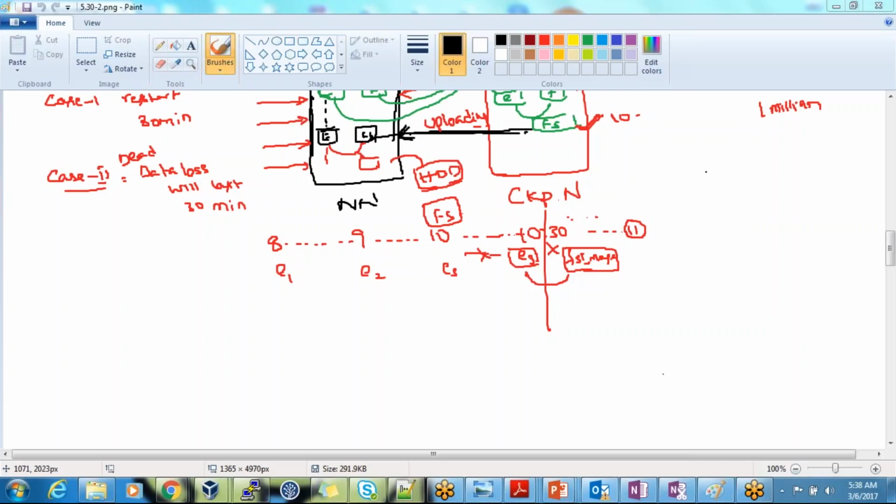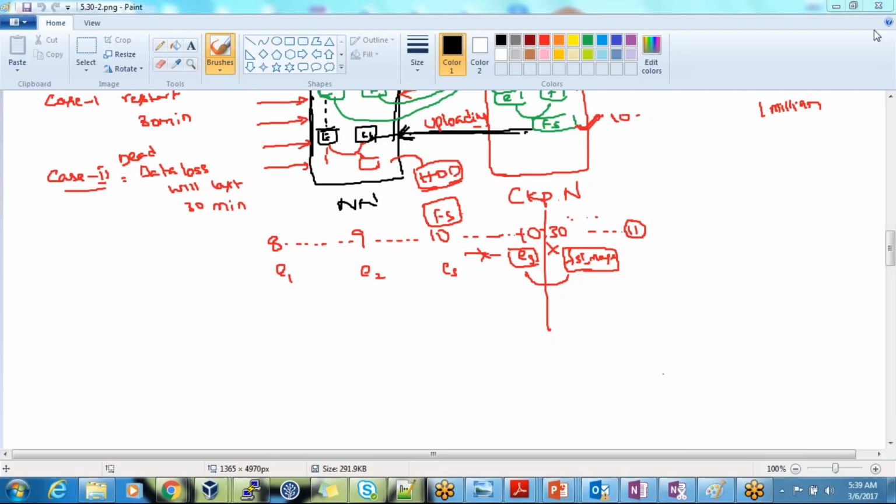Still it is taking some time for the restarting, and still we have a data loss. Yes or no, guys? Here your name node still has to take some time to merge edits with FSImage, and still we have some data loss in this, right? So how to avoid that?